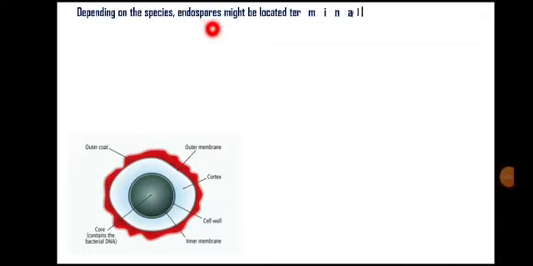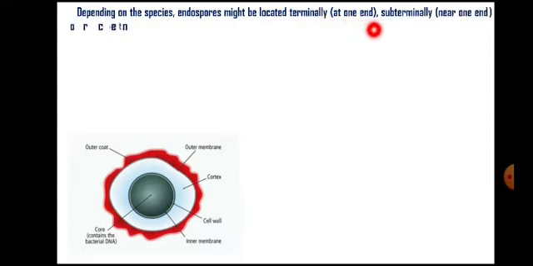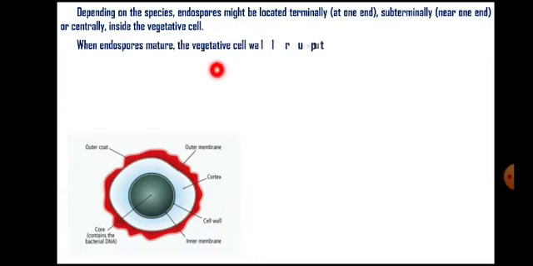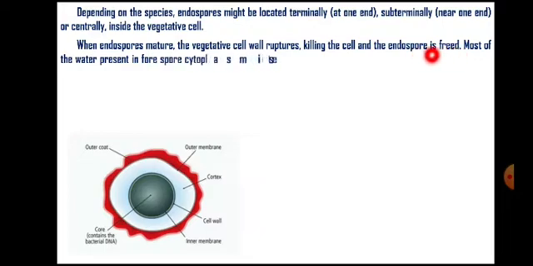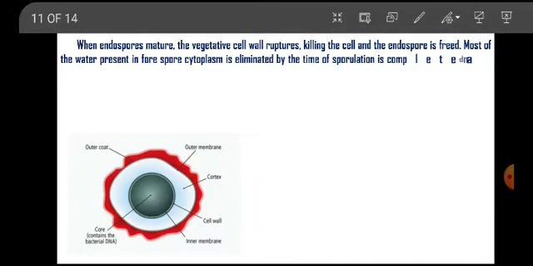Depending on the species, endospores might be located terminally, subterminally, or centrally. When endospores mature, the vegetative cell wall ruptures, killing the cell, and then the endospore is free.